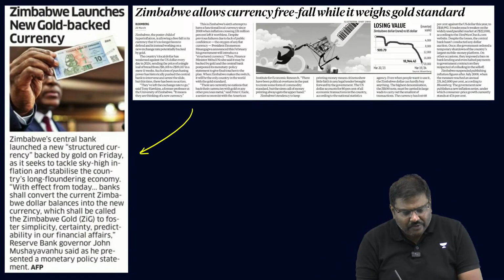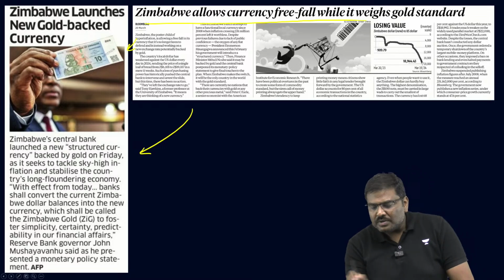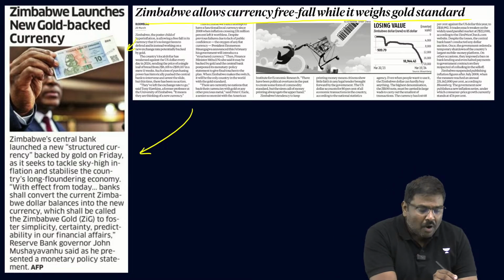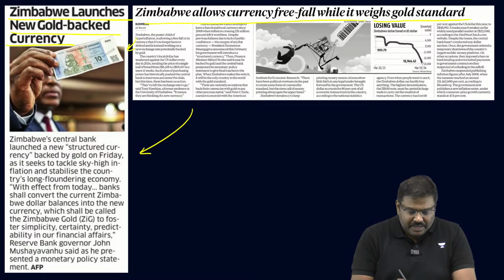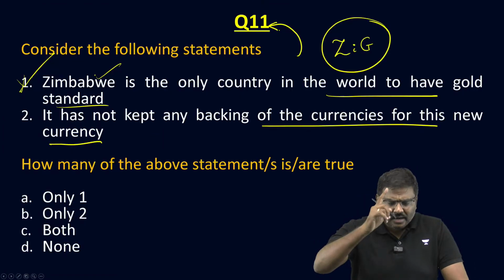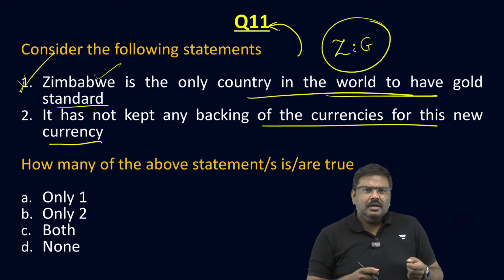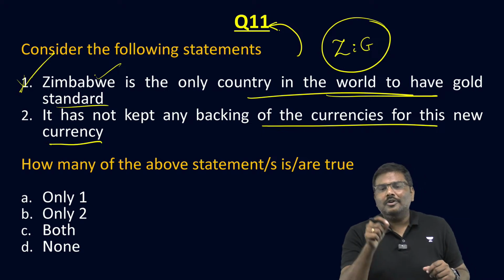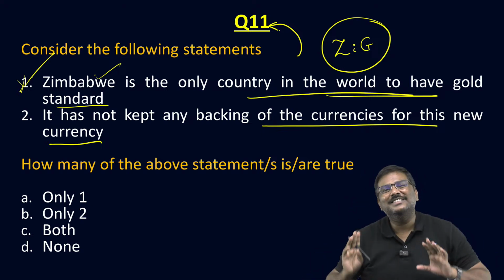Sir, where should I have read this? Please have a look at the articles here. Zimbabwe allows currency free fall while it weighs a gold standard. Zimbabwe launches new gold backed currency. So, Zimbabwe right now is the only country which has a gold standard, which essentially means for the sixth time in the last 15 plus years, they have introduced a new currency.